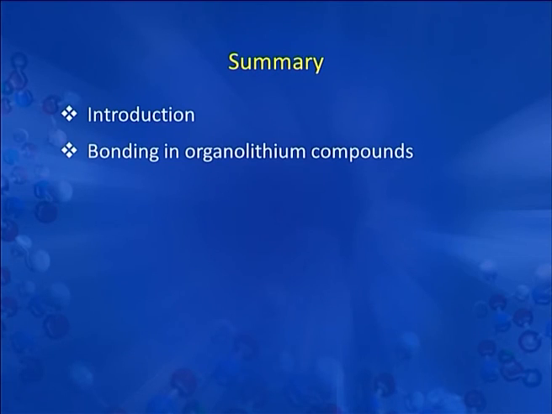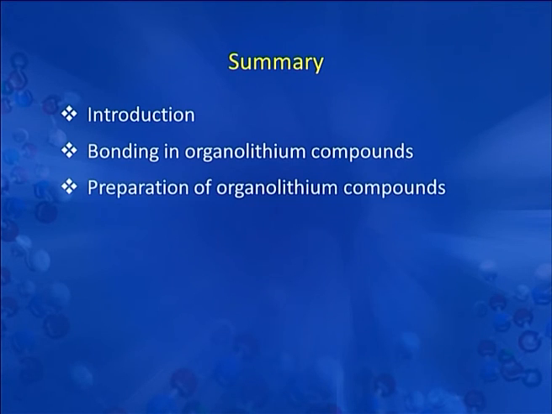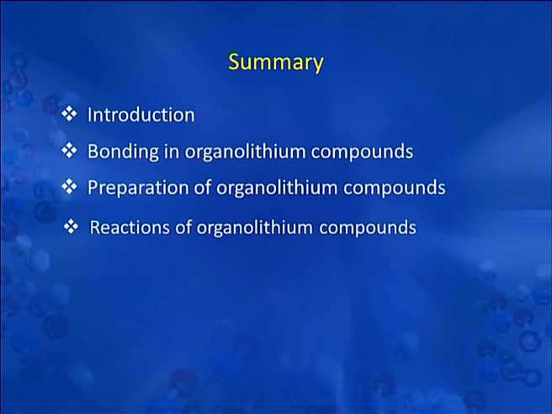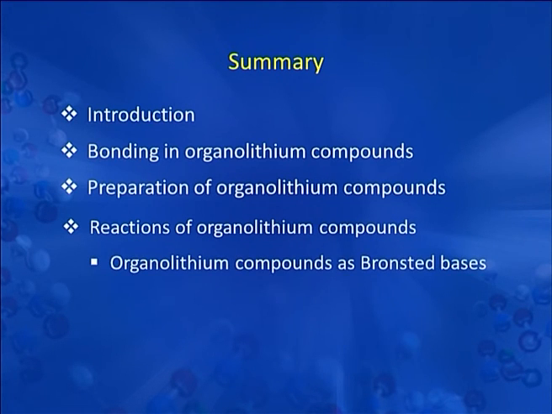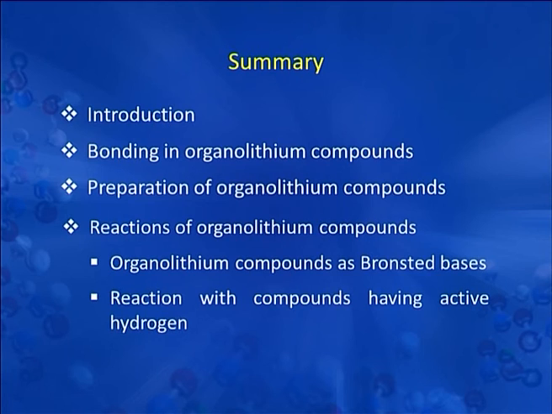We will now sum up the present lecture, in which we have introduced organolithium compound, we have discussed the bonding in organolithium compound, and after that the preparation of organolithium compound. We have discussed reactions of organolithium compound where they act as Bronsted bases. We have discussed the reactions with compounds which have active hydrogens such as alcohol or carboxylic acids.